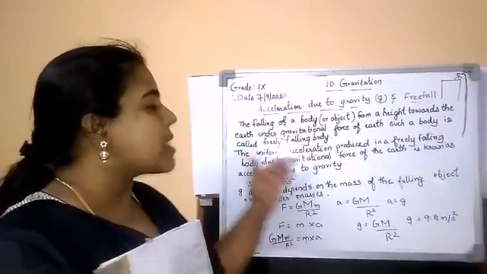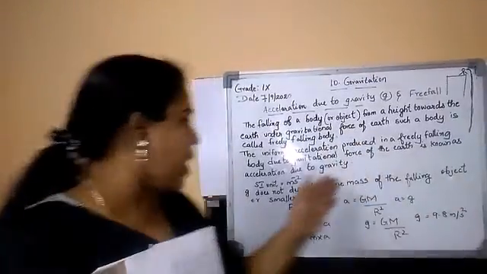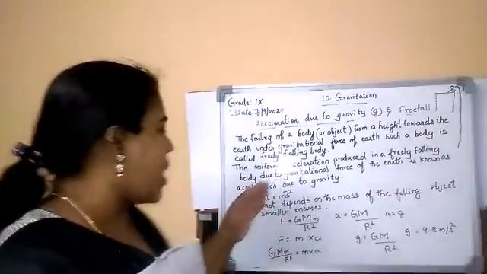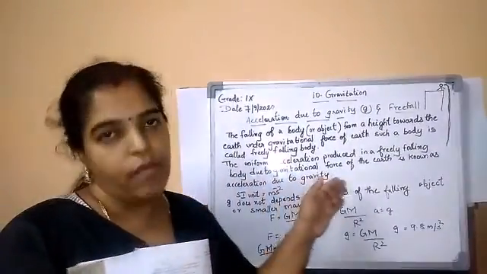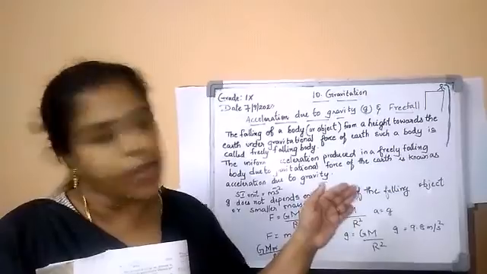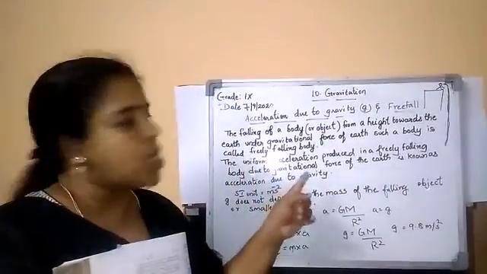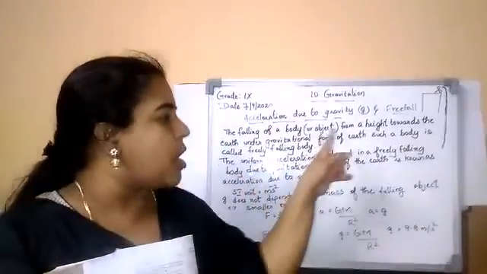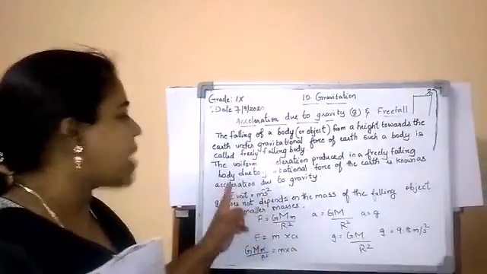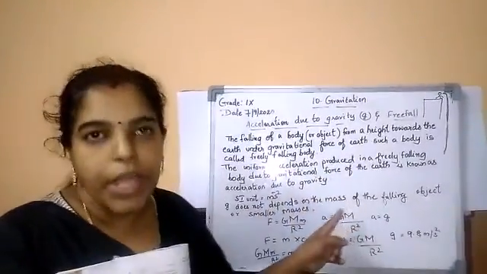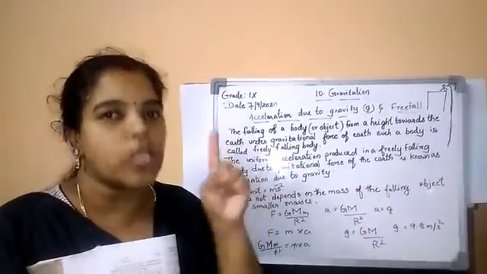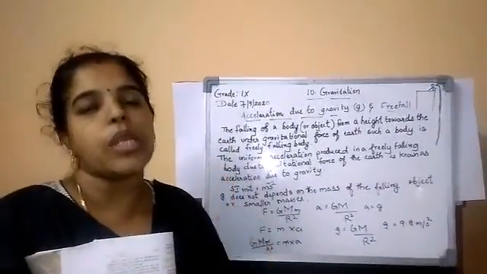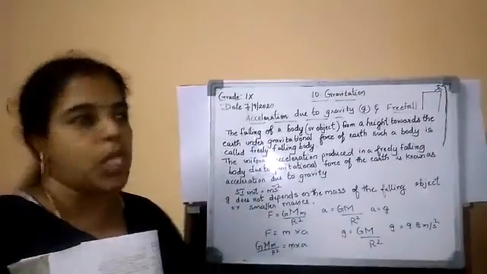The uniform acceleration produced in the freely falling body due to the gravitational force of the earth is known as acceleration due to gravity. How can we define acceleration due to gravity? The uniform acceleration produced in a freely falling body due to the gravitational force of the earth is known as acceleration due to gravity. It is denoted by small g. What is the unit? Meter per second square.